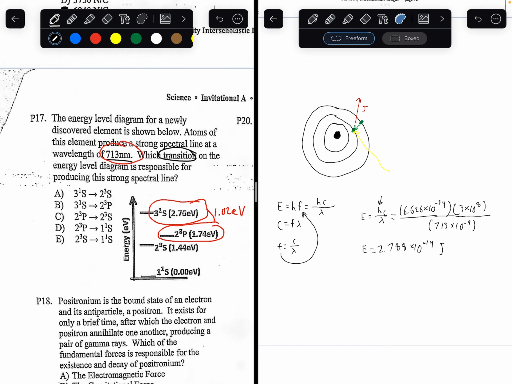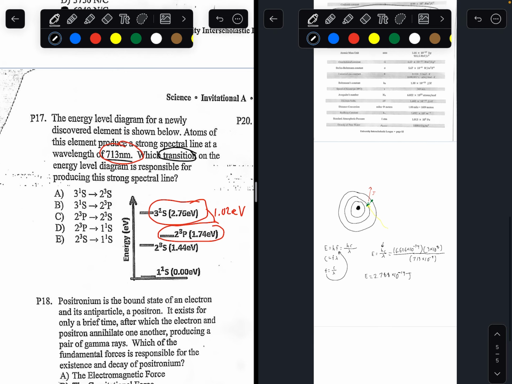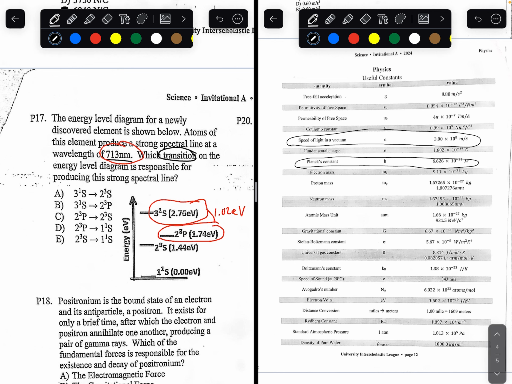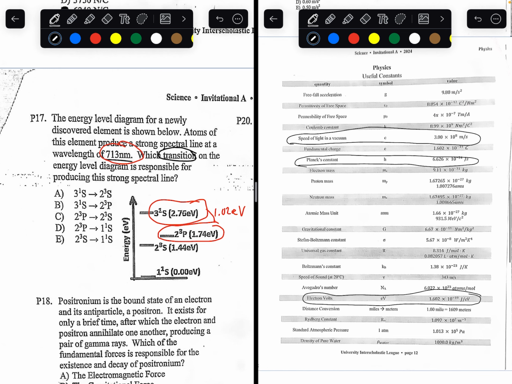That's the amount of energy that will be released after the electron goes from the excited state to the ground state, after it absorbed the light ray. But we don't want our energy in joules. We want our energy in electron volts. Luckily, you can convert joules to electron volts easily, as the constant is also given to you in this sheet. Where would that be? Electron volts, right here. 1 electron volt is equal to 1.602 times 10 to the negative 19 joules.